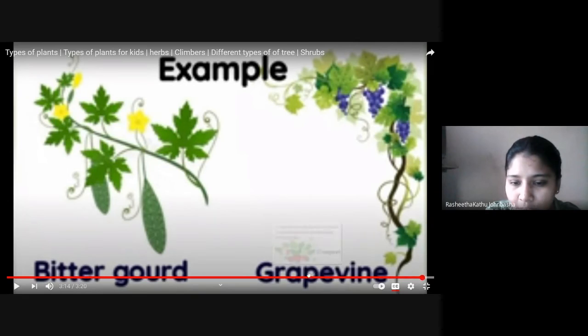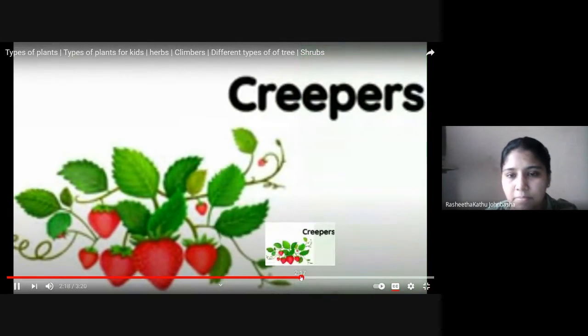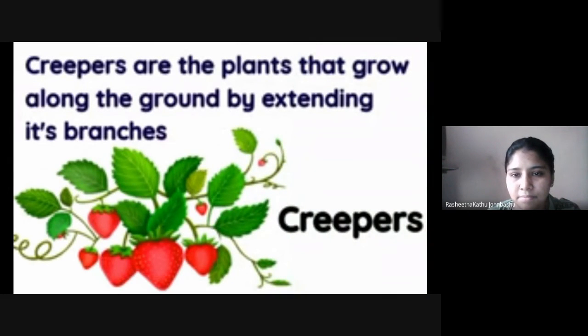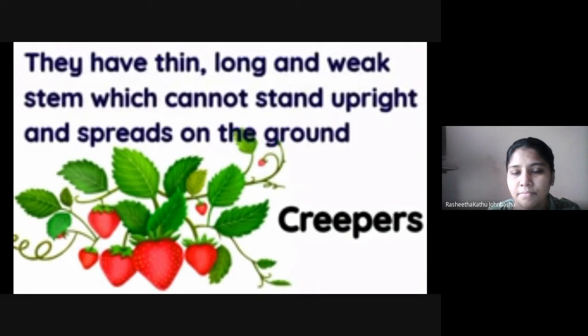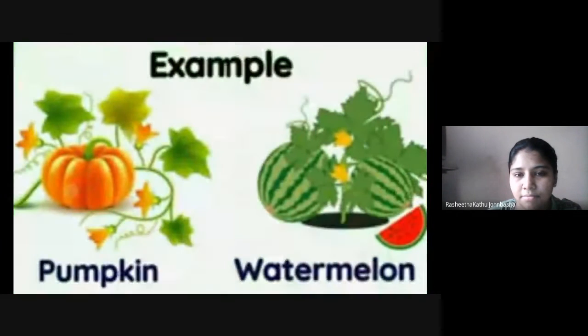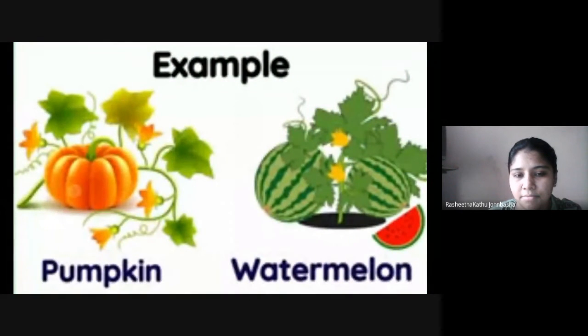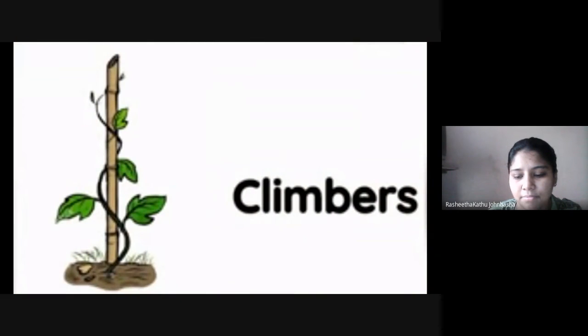So one more time, from the creepers we'll see. Creepers are the plants that grow along the ground by extending their branches. They have thin, long and weak stems which cannot stand upright and spread on the ground. Examples of creepers are pumpkin and watermelon.